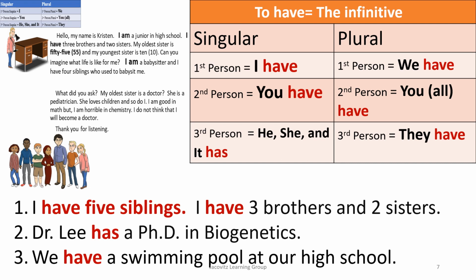So what you have currently, this was when Kristen was talking. She said, I have 5 siblings. I have 3 brothers and 2 sisters. Dr. Lee has a PhD in biogenetics. It's what he has now. We have a swimming pool at our school, and you can use have with the infinitives, and also we have